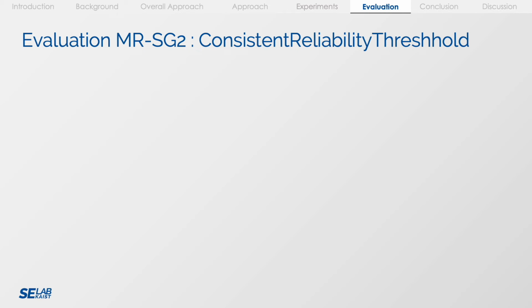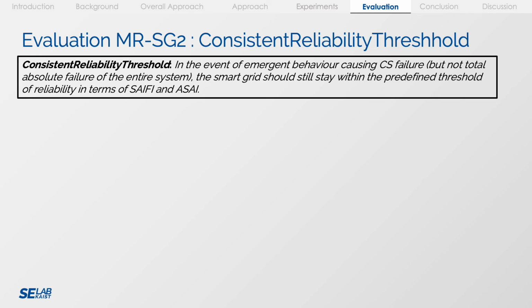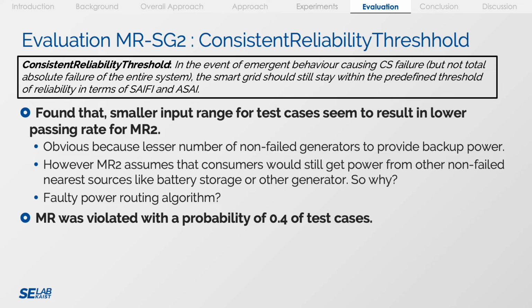For the next metamorphic relation, consistent reliability threshold, we saw that the smaller input range of test cases seemed to result in lower passing rate for the metamorphic relation. This was obvious because of the lesser number of non-failed generators to provide backup power. However, the relation assumes that consumers would still get power from other non-failed nearest sources like battery storage or other generators. So why were these